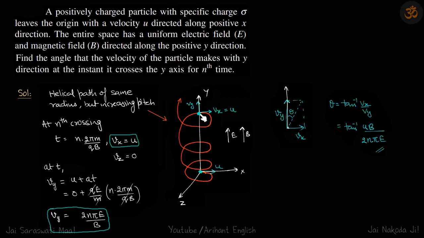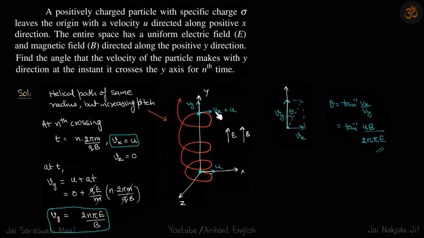So when it just crosses the axis, its velocity is going to be the same as initial in the x direction. So Vx will remain u. So, a helical path of the same radius but increasing pitch. At the nth crossing, time is equal to n times 2 pi m by qB. So for one loop, time is 2 pi m by qB. So for the nth crossing, time is n times 2 pi m by qB.